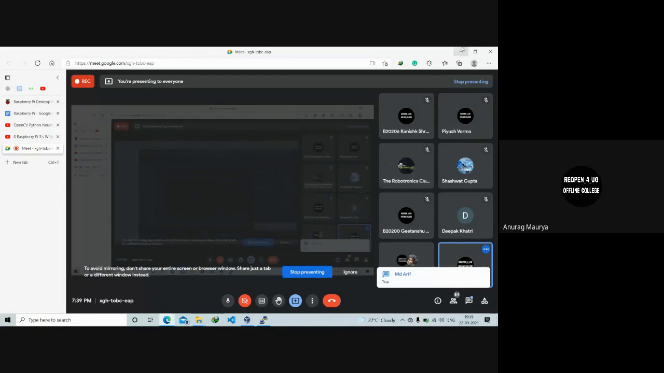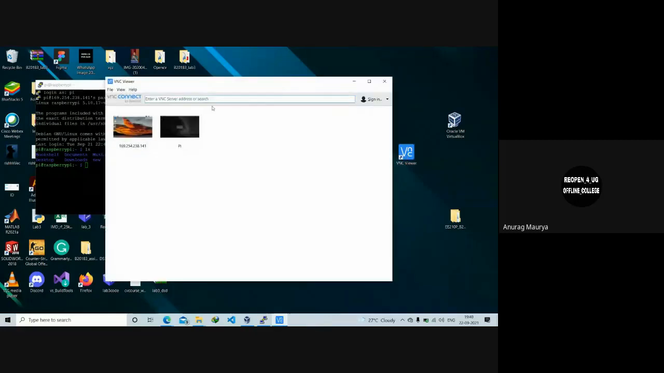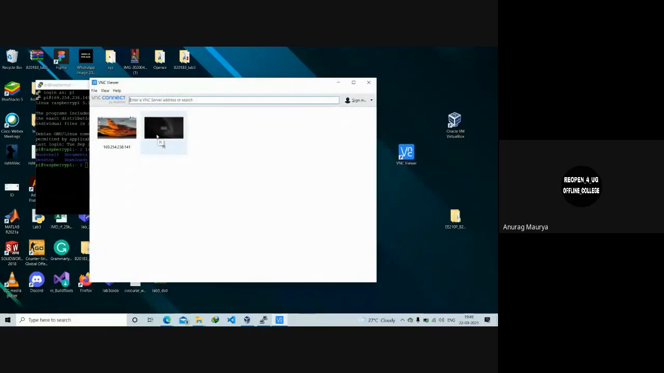Okay. So I'll be moving on now to VNC. This is the Linux terminal you are experiencing right in front of you. Now you want to have a GUI interface. It is not comfortable to tinker around with the terminal every time. So there is another software, VNC Viewer, which will be used to have a GUI interface on your PC to control the Raspberry Pi.